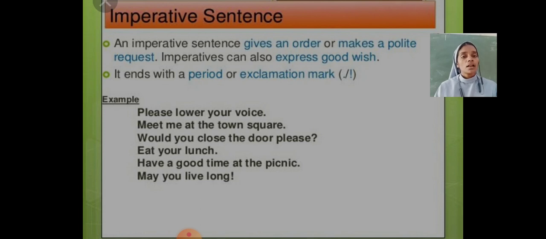For example, please lower your voice. Request. Meet me at the town square. Order. Would you close the door, please? Request. Eat your lunch. Request. Have a good time at the picnic. Wishes. May you live long. Wishes.